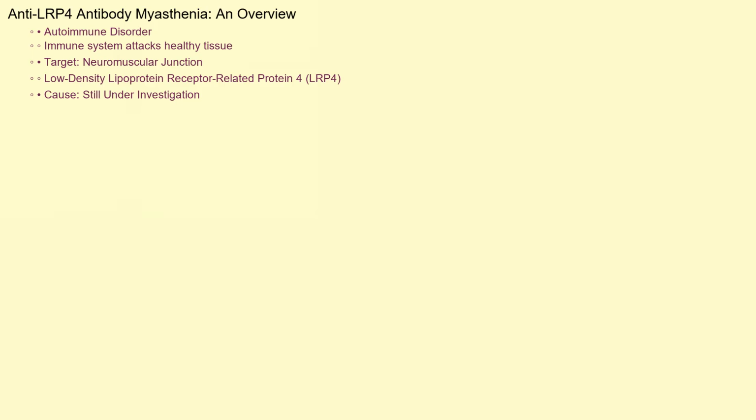The precise cause of anti-LRP4 antibody myasthenia remains somewhat elusive, but it's understood to be an autoimmune disorder. This means the body's immune system, which normally protects against foreign invaders like bacteria and viruses, mistakenly attacks its own healthy tissues. In this specific type of myasthenia, the target is a protein called low-density lipoprotein receptor-related protein 4, or LRP4, located at the neuromuscular junction.